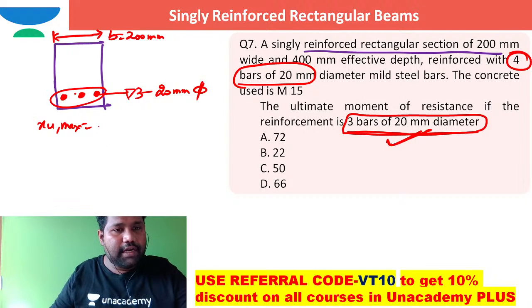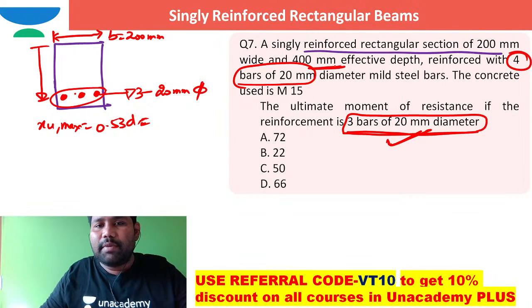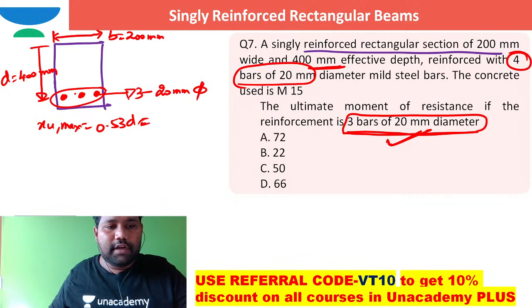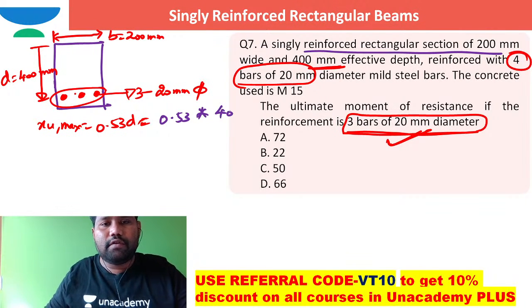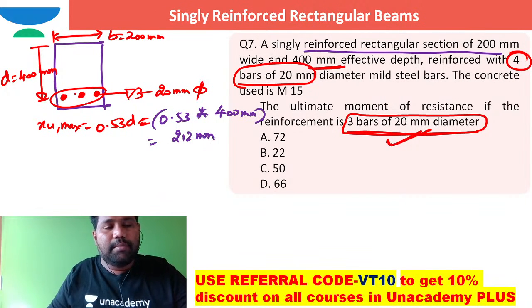XU max is 0.53 times D, where D is the effective depth. The effective depth is 400 millimeter. So I take 0.53 times the effective depth of 400. If I do this, definitely it is 212 millimeter. And this is step number one.